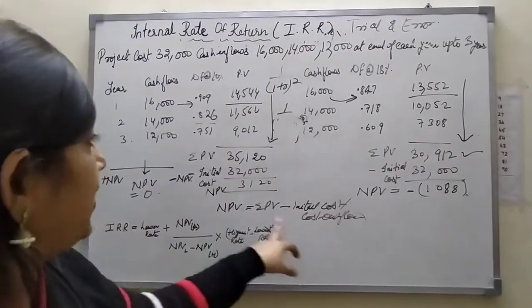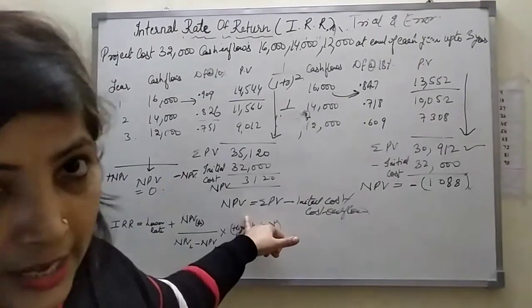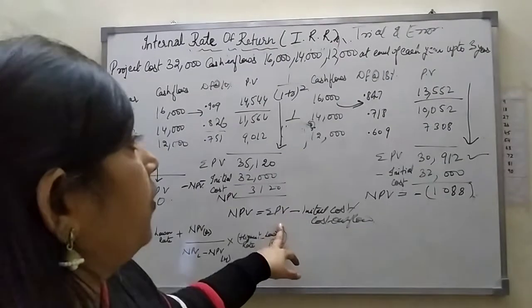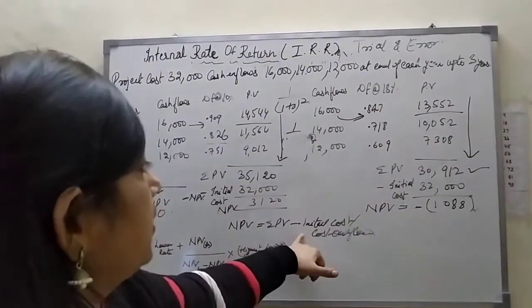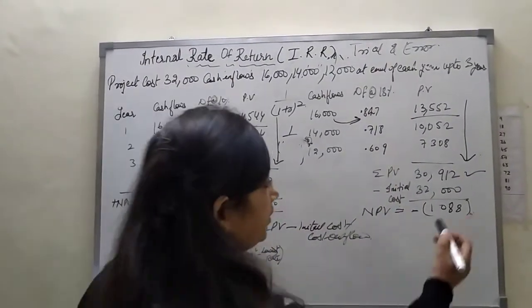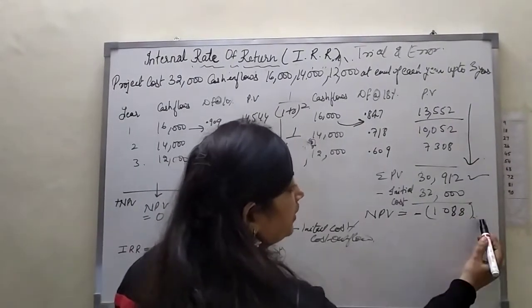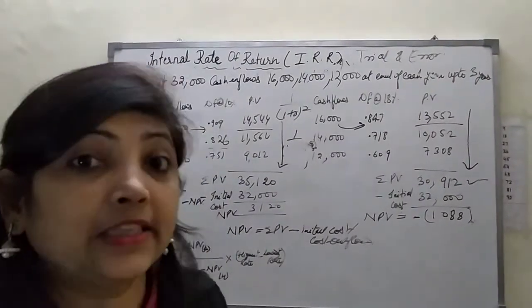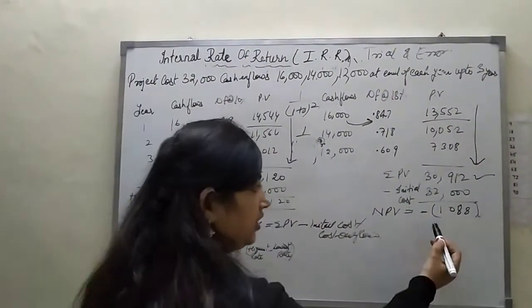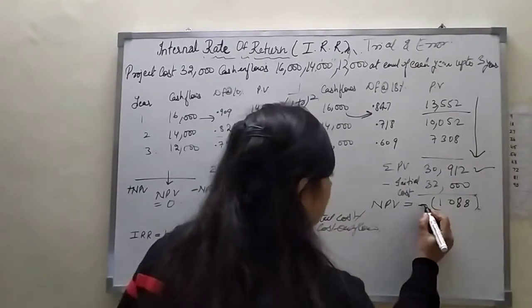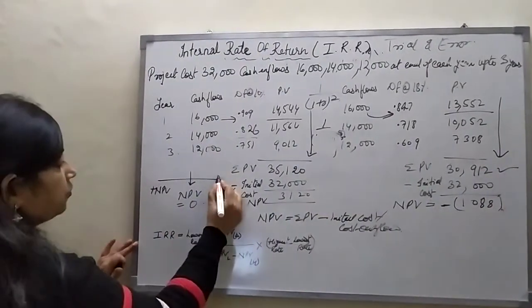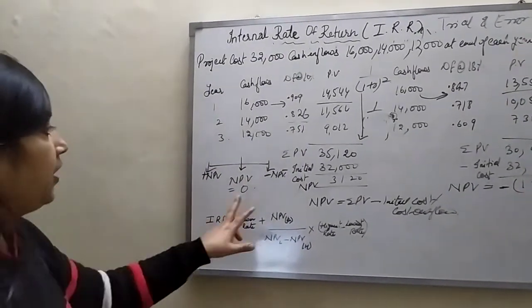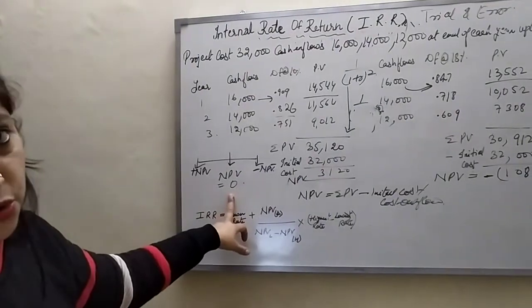Using the same method to find the NPV, we take the present value of the cash flow and the initial cost outflow. If we deduct these, we get the value 1,088. This value we are getting in negative terms. This is a negative NPV. That means we now know what a negative NPV is and what a positive NPV is. From that we are going to find the rate at which the NPV is equal to 0.